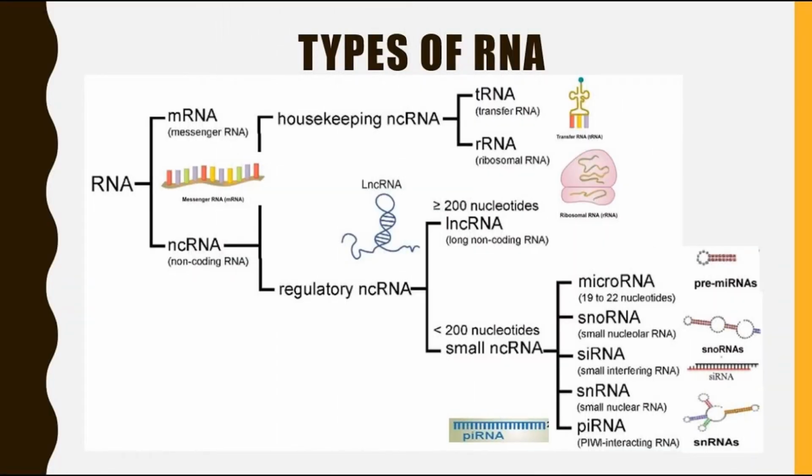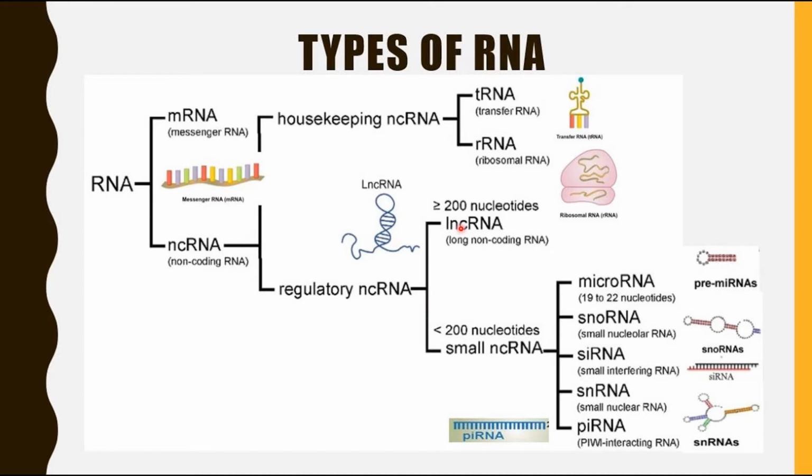So these are the different types of RNAs. RNA can be divided into mRNA, that is messenger RNA, or non-coding RNA, that is ncRNA. Non-coding RNA can be divided into housekeeping ncRNA or regulatory ncRNA. Housekeeping ncRNA includes tRNA, that is transfer RNA, which acts as an adapter molecule, and ribosomal RNA, abbreviated as rRNA. Then regulatory ncRNA can be further divided into long non-coding RNA or small non-coding RNA.